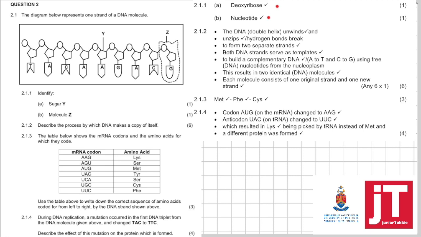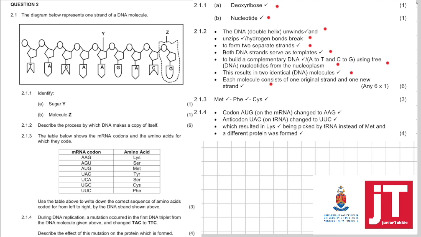So, straight from your exam guidelines and exam papers, the DNA double helix unwinds and unzips, and the hydrogen bonds break to form 2 separate strands. Both DNA strands serve as a template to build the complementary DNA, or you could say adenine pairs to thymine and cytosine to guanine, using free DNA nucleotides from the nucleoplasm. This results in 2 genetically identical DNA molecules. Each molecule consists of 1 original strand and 1 new strand.